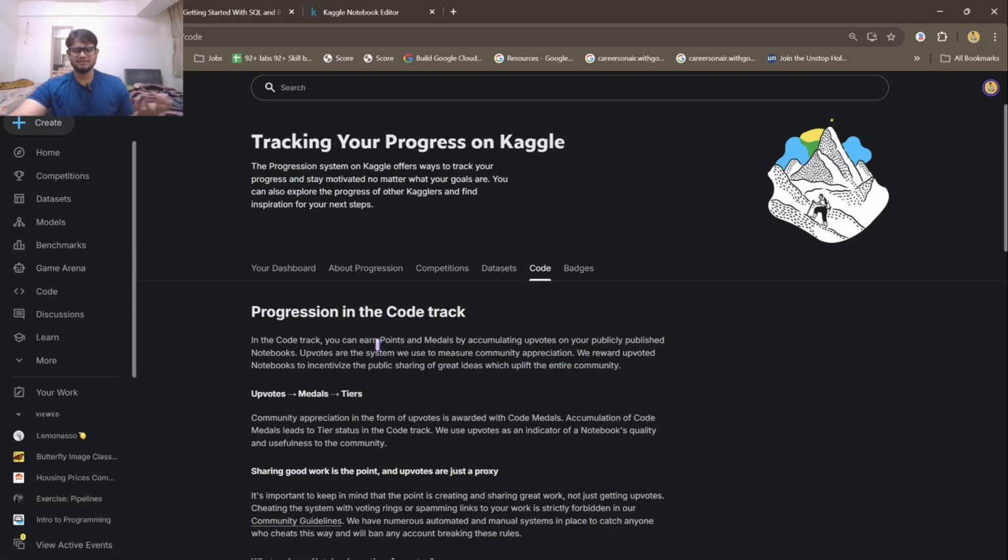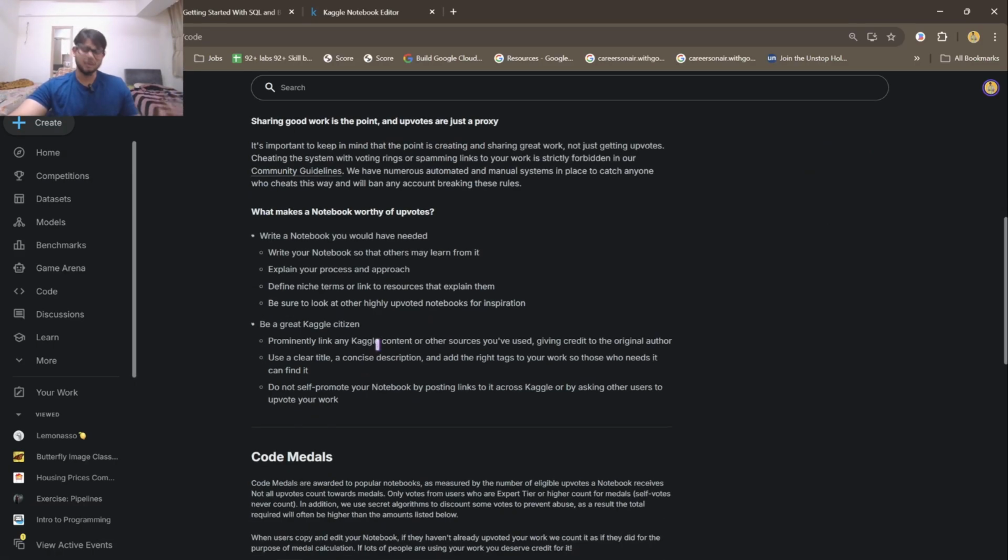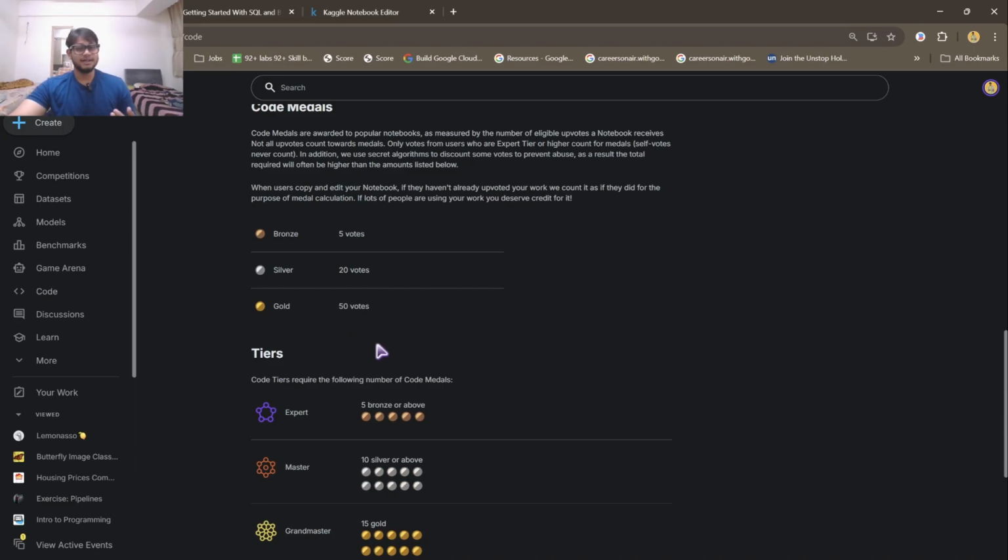It will take 6 to 8 months maximum, if I'm not wrong. If some experienced Kaggle person is seeing this and you want to correct me, definitely you can mention it in the comments. I would feel very good about that.